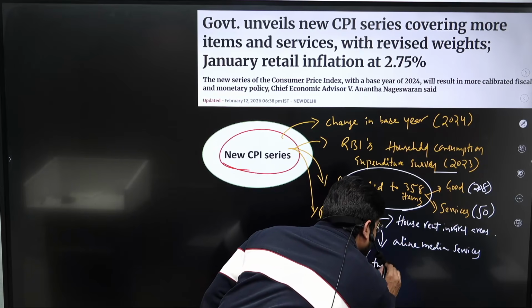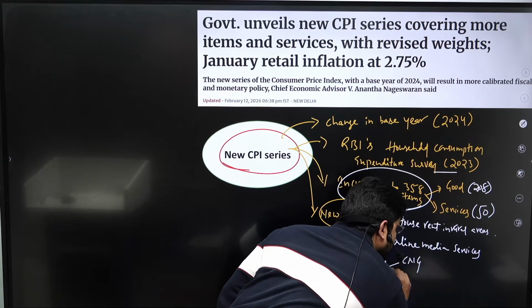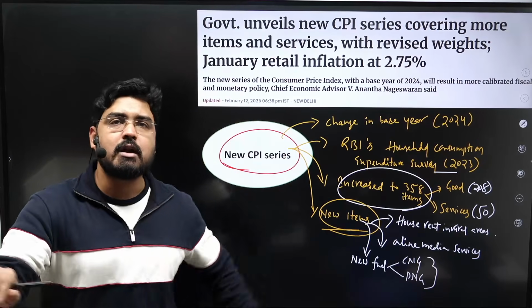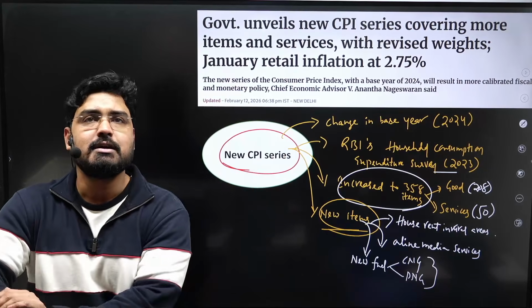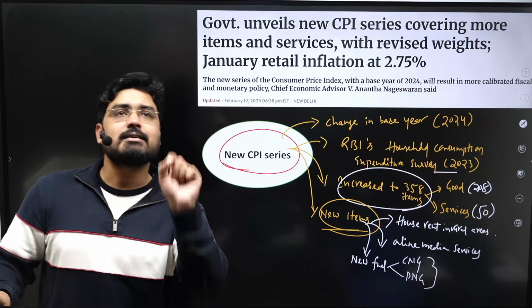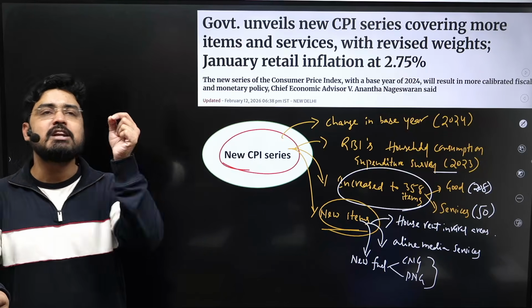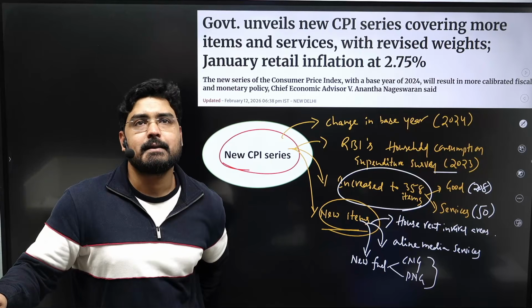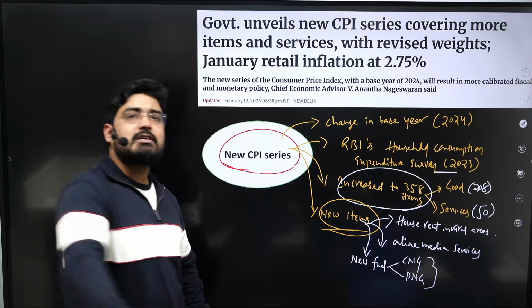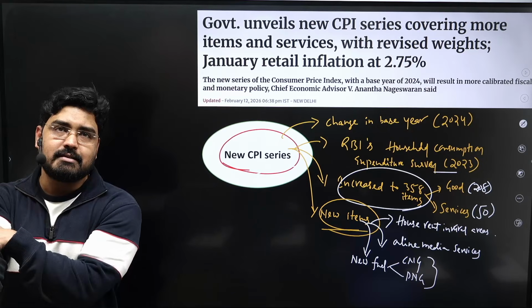New fuels like CNG and PNG were also introduced, which were not there earlier. Only LPG was there. So these new items are introduced to reflect the current consumption expenditure patterns, right? These are major changes that were introduced in the new CPI series.